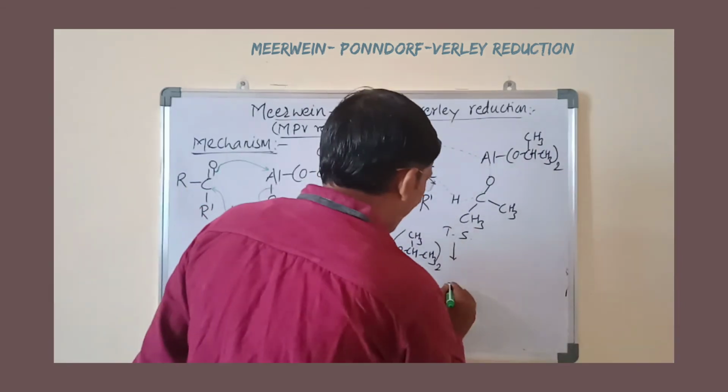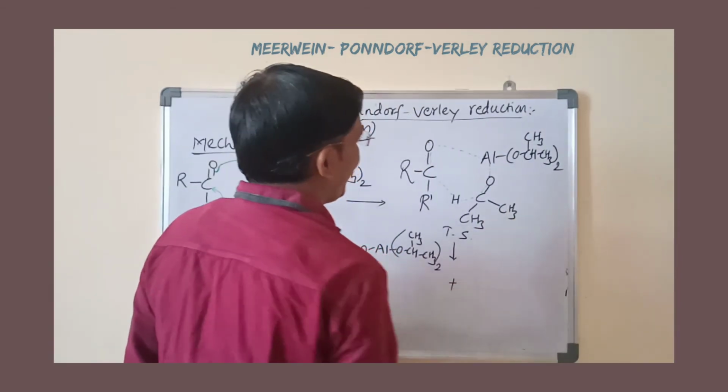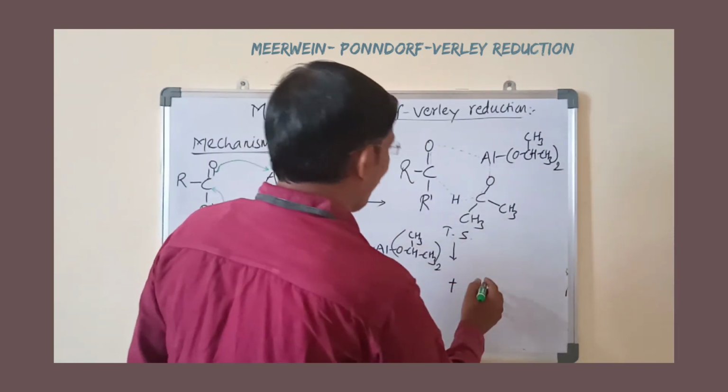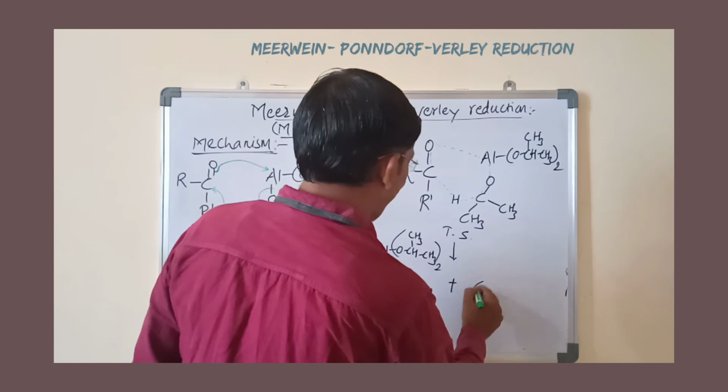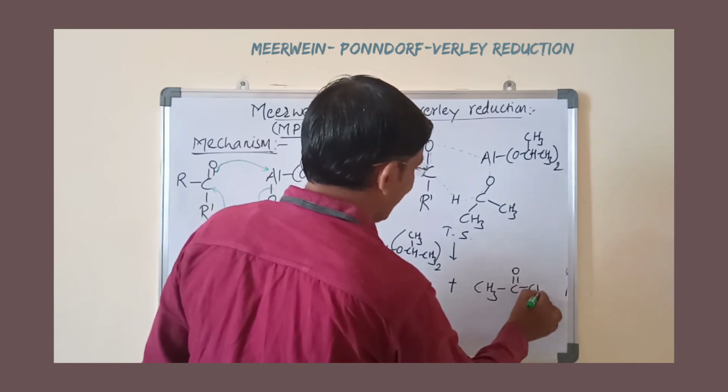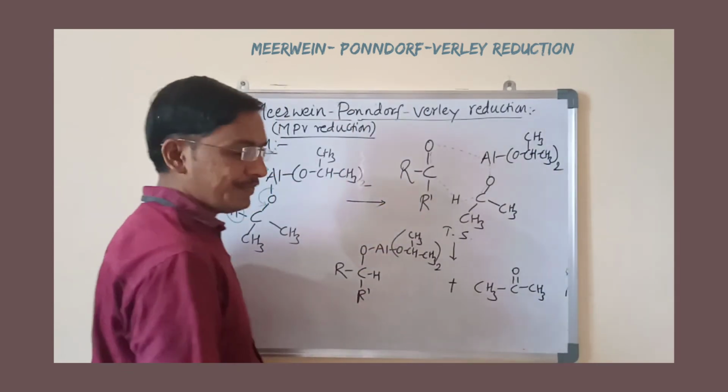Plus the product, that is actually the byproduct, CH3 C double bond O CH3, this is your byproduct.